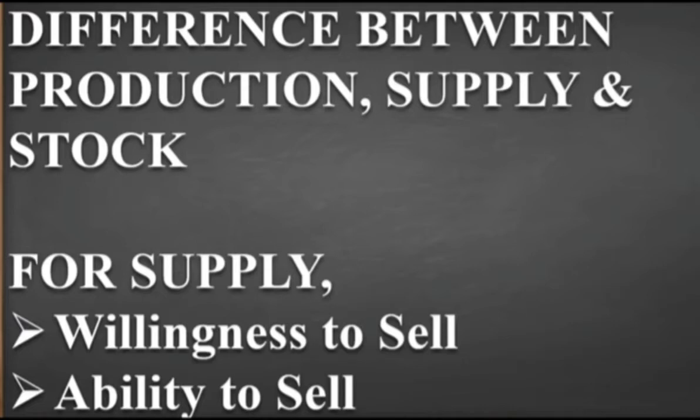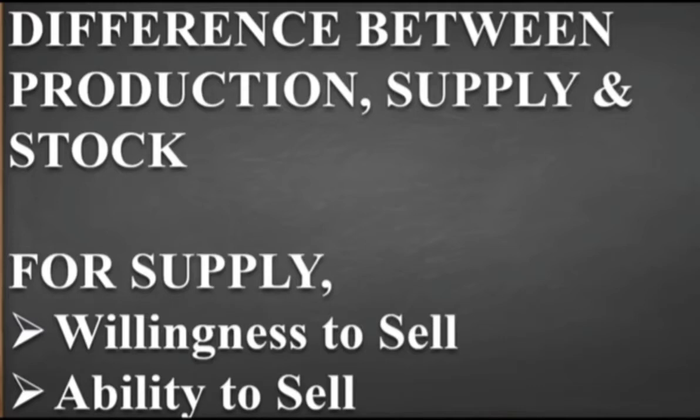Now the second important thing you need to understand is the ability to sell. In the description, you would write that ability to sell depends on the availability of the stock.